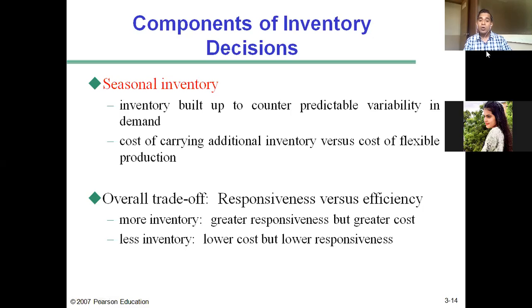When you carry a lower level of inventory, all the demands will not be met. So we call this supply chain not very responsive. It is not responding to the orders placed by distributors or retailers. So there is something called the optimal level of inventory, which is a $1 million question: what is the optimal level of inventory?